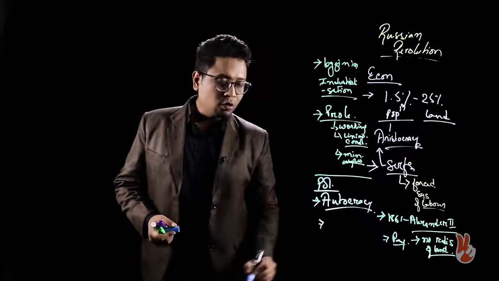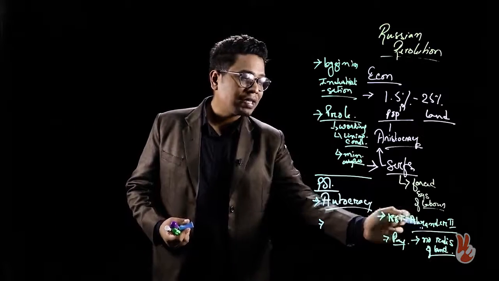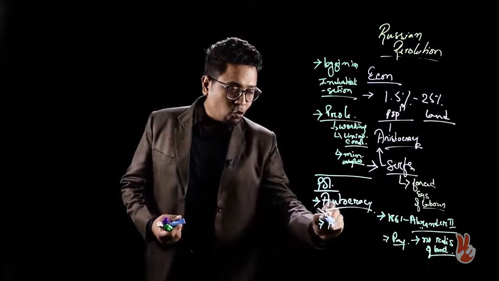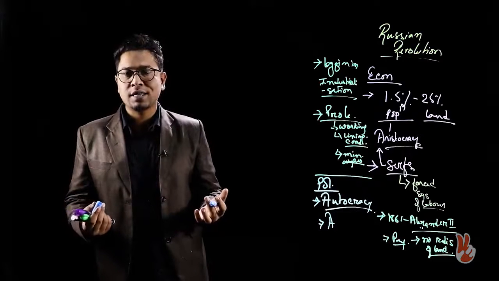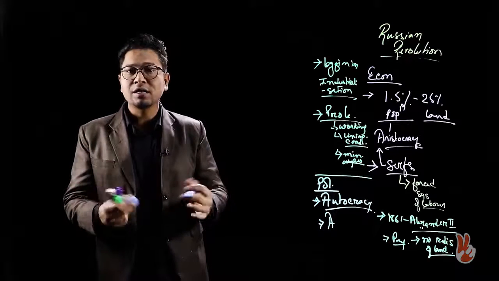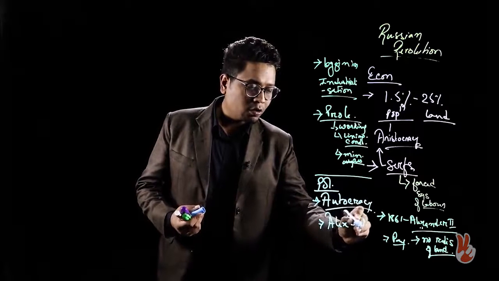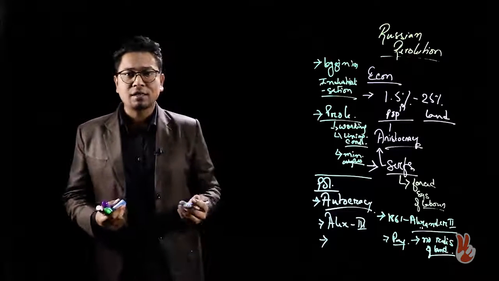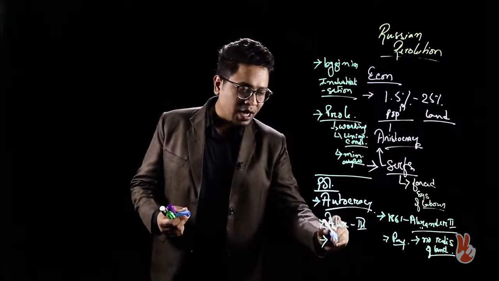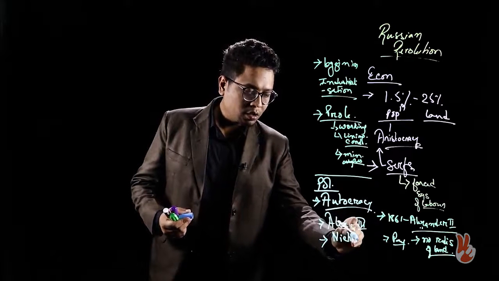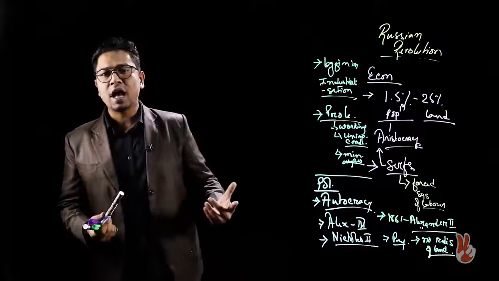Now, autocratic rule had begun with the successor of Tsar Alexander II. So autocratic rule and complete control of the Tsar over all aspects of Russian society and polity had begun with Tsar Alexander III. And this autocratic philosophy of rule was carried forward by Tsar Nicholas II, the last Tsar of Russia.